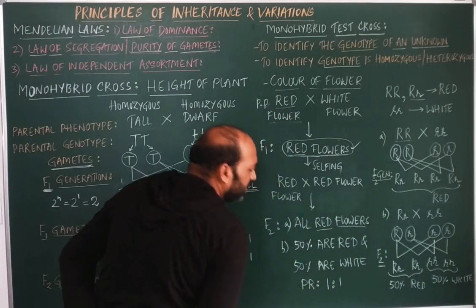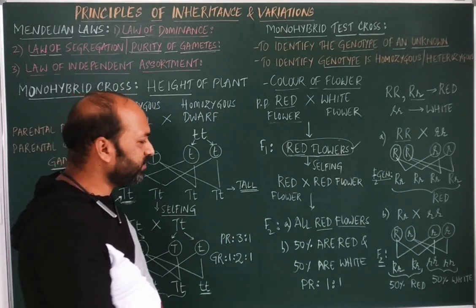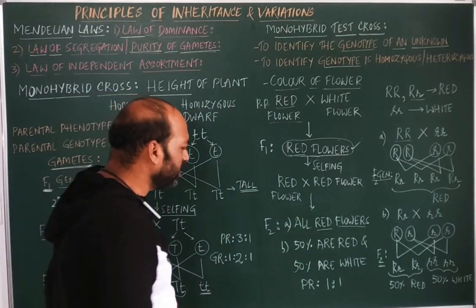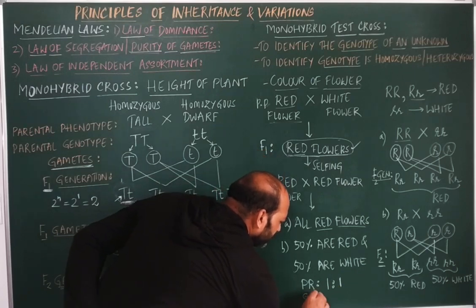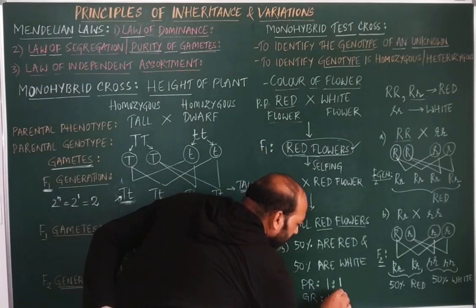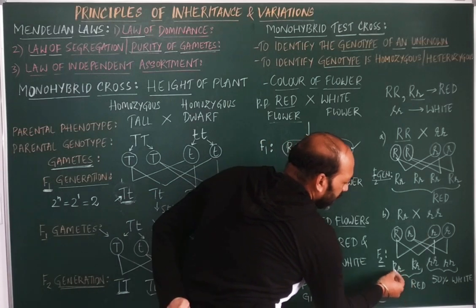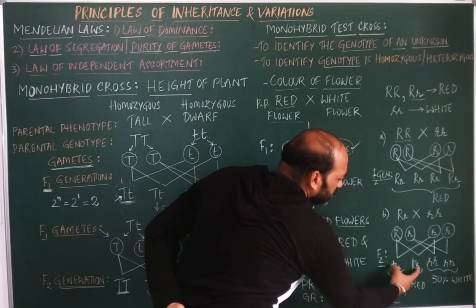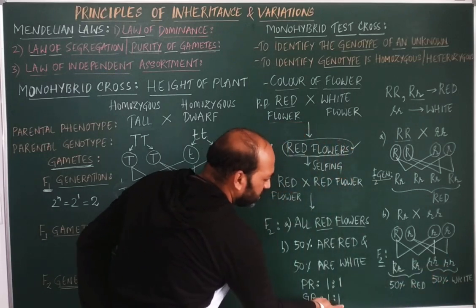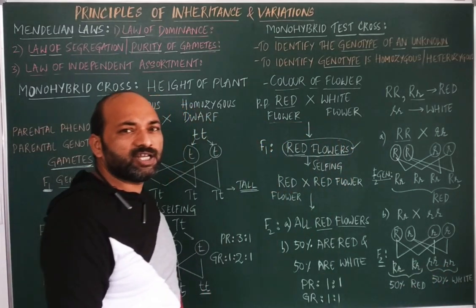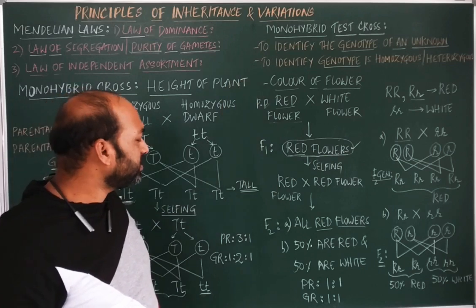So phenotypically it becomes 1:1. 50:50 is nothing but 1:1. Phenotypic ratio and genotypic ratio will be the same: capital R, small r and small r, small r together form 1:1. So the phenotypic and genotypic ratio in a monohybrid test cross is 1:1.